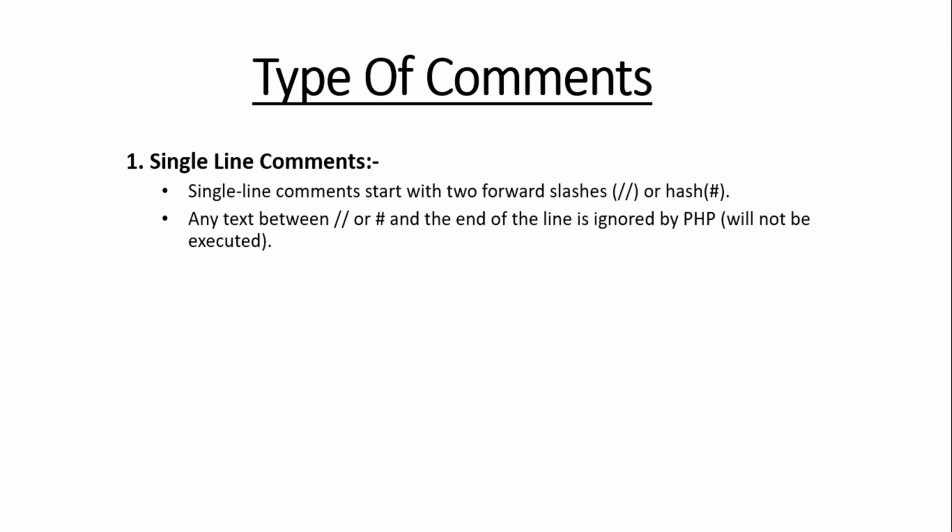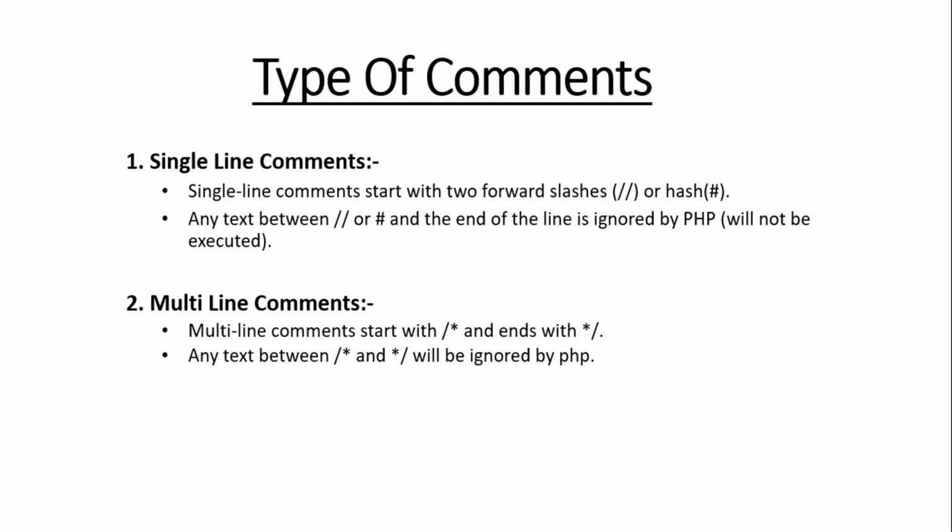Single line comment. A single line comment starts with two forward slashes or a hash in PHP. Any text between the double forward slash or hash and the end of the line is ignored by PHP. As we have seen, comments are not executable by PHP. Now the multi-line comment. A multi-line comment starts with forward slash asterisk and ends with asterisk forward slash. Any text between forward slash asterisk and asterisk forward slash will be ignored by PHP. Let's look at an example for better understanding.